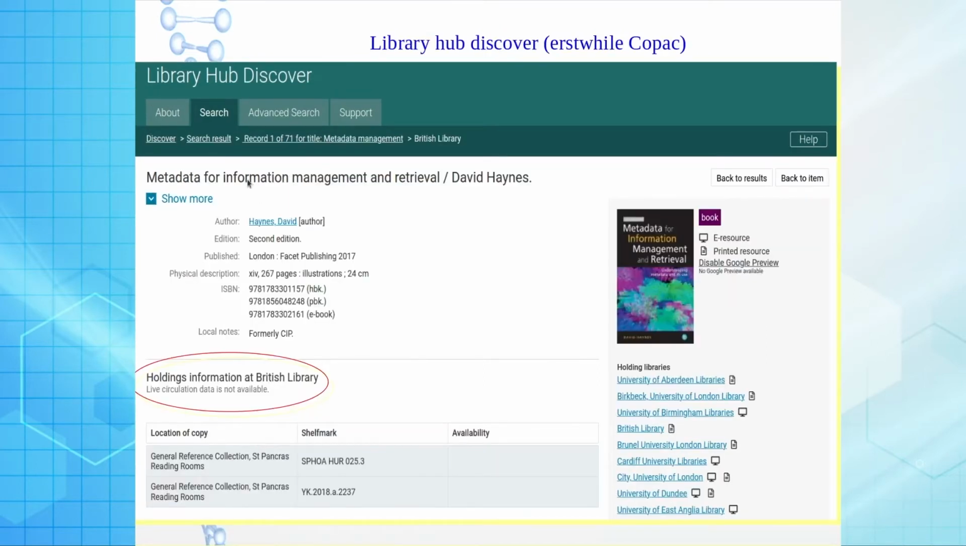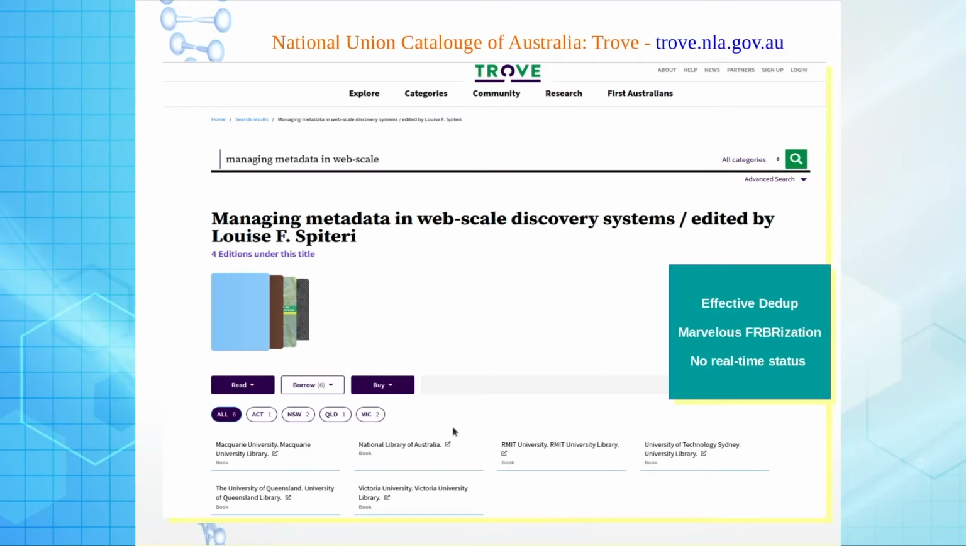For example, if I click this particular document and a particular library, say the British Library, it can give me the location of that particular document with the shelf mark, but here you can see live circulation data is not available. So this is related to Library Hub Discover, the biggest Union Catalog of the United Kingdom.